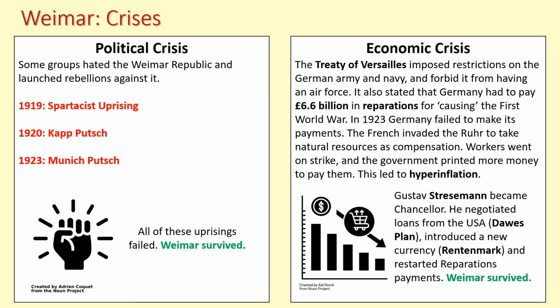That is an astonishing sum of money. It's an astonishing sum of money today in the 21st century. Back in 1921, I think it is, when they actually agree that figure, it is a colossal sum of money. And put simply, Germany is always going to struggle, probably fail to make the payments. And in 1923, sure enough, they failed to make their reparations payments. It wasn't 6.6 billion in one go, by the way. The idea was you were going to make payments each month or each quarter. But in 23, they fail.